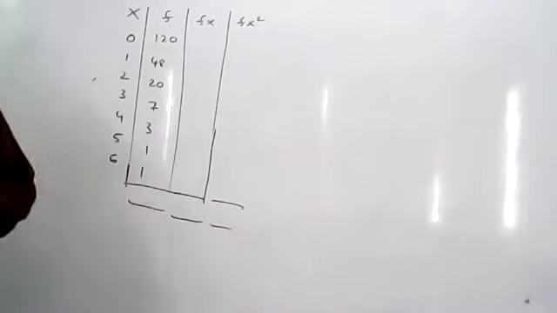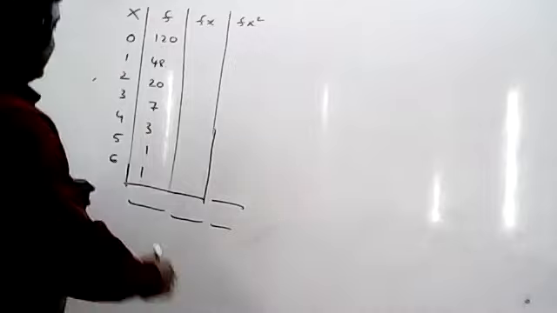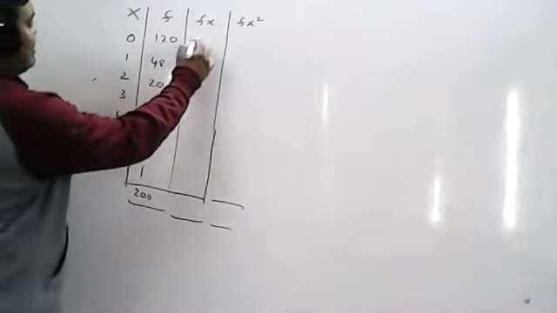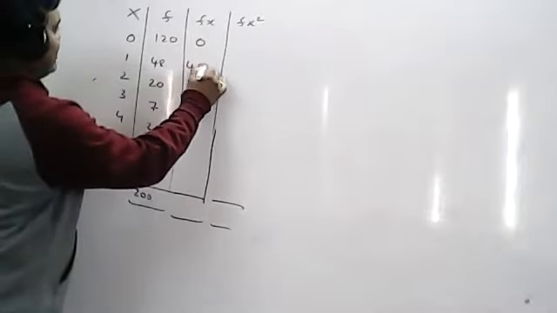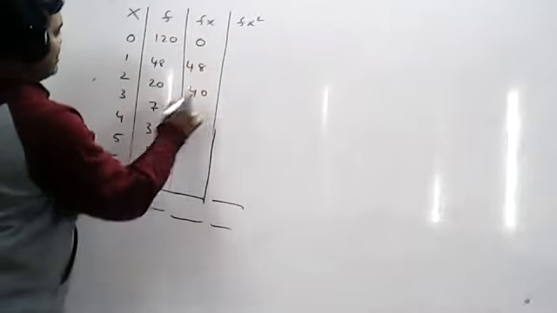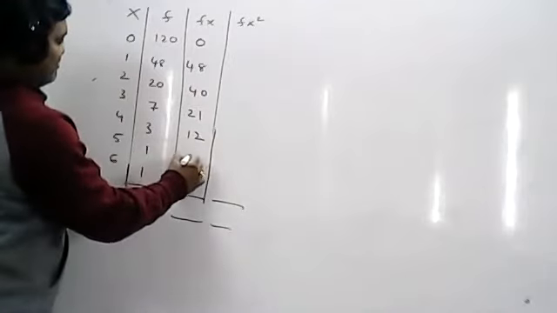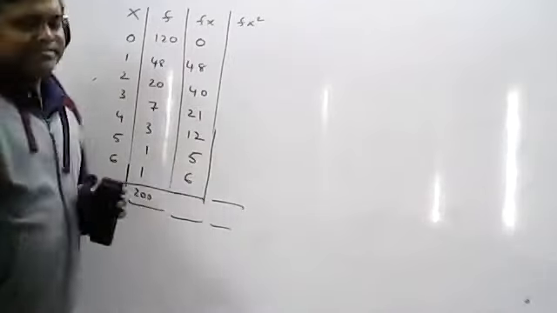So can anyone tell me what is the end total? You got frequency total. Yeah, frequency total is 200. Now multiply F into X. 0 into 120 is 0, 48 into 1 is 48, 20 into 2 is 40, 7 into 3 is 21, 4 into 3 is 12, 5 into 1 is 5, and 6 into 1 is 6.